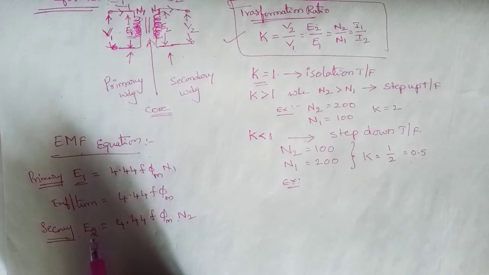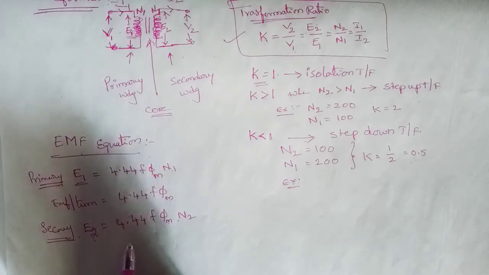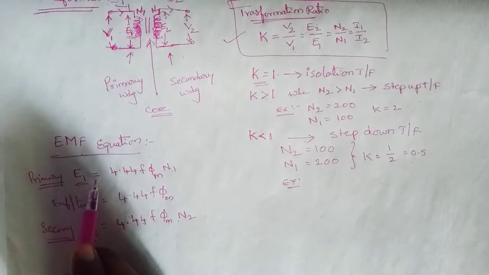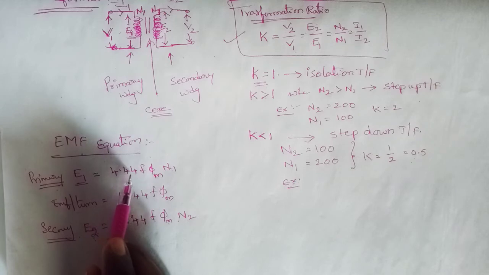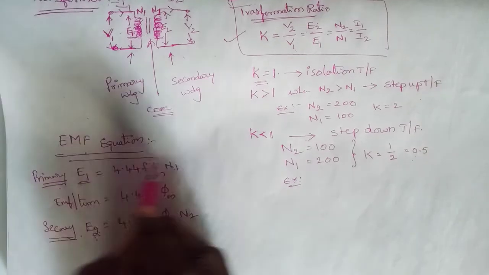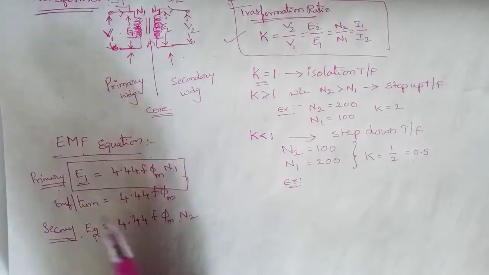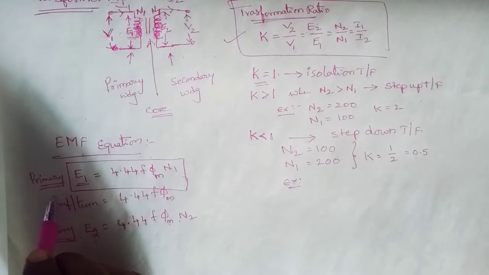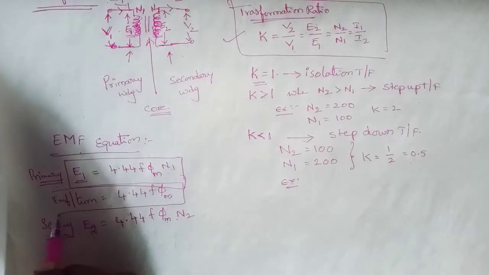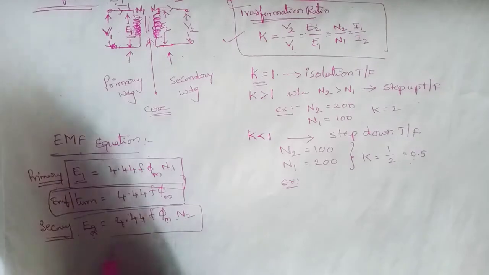The EMF induced in the primary is given as 4.44 F phi m n1. These are the basic formulas of the EMF equation of a transformer, that is the EMF induced, the EMF per turn, as well as the EMF induced in the secondary winding.